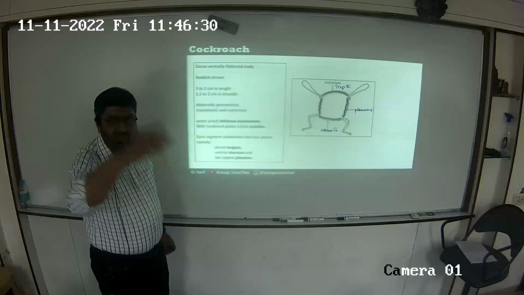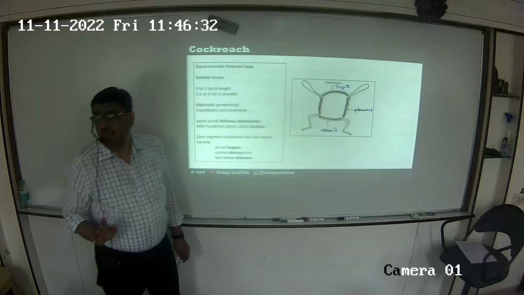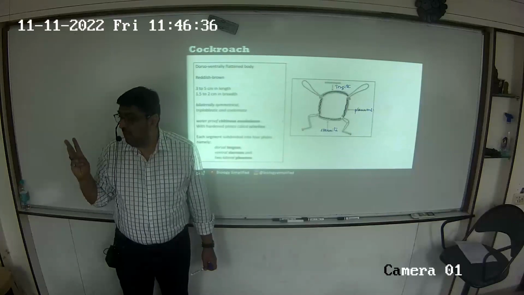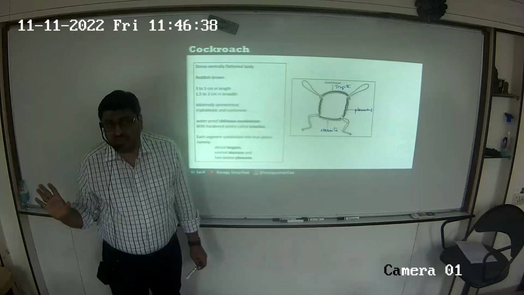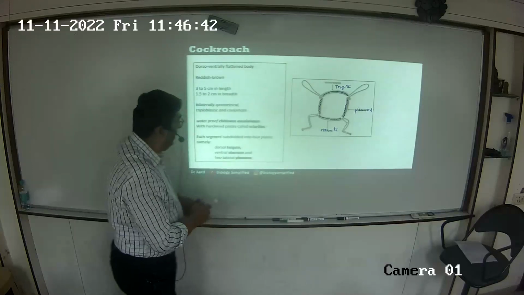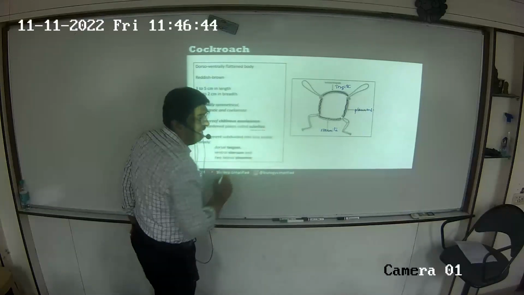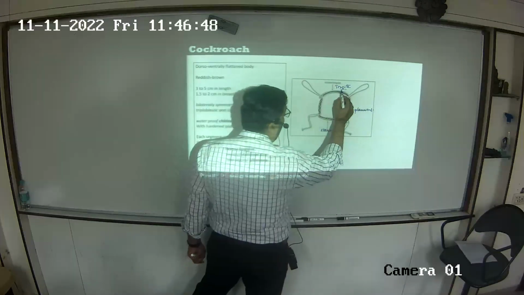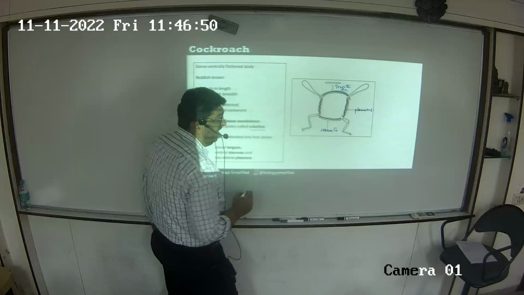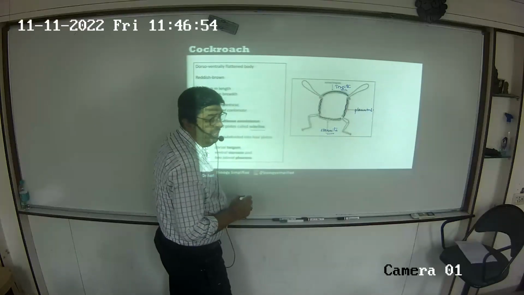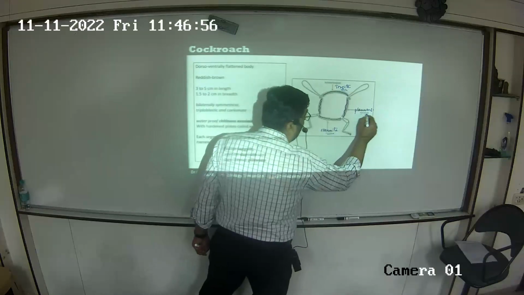Whether it is the thorax or the abdomen, the thorax has 3 segments and the abdomen has 10 segments. Each segment is made up of 4 plates. The plate is called a sclerite. The dorsally placed sclerite is called tergite, the ventrally placed is called sternite, and the laterally placed is called pleuron.